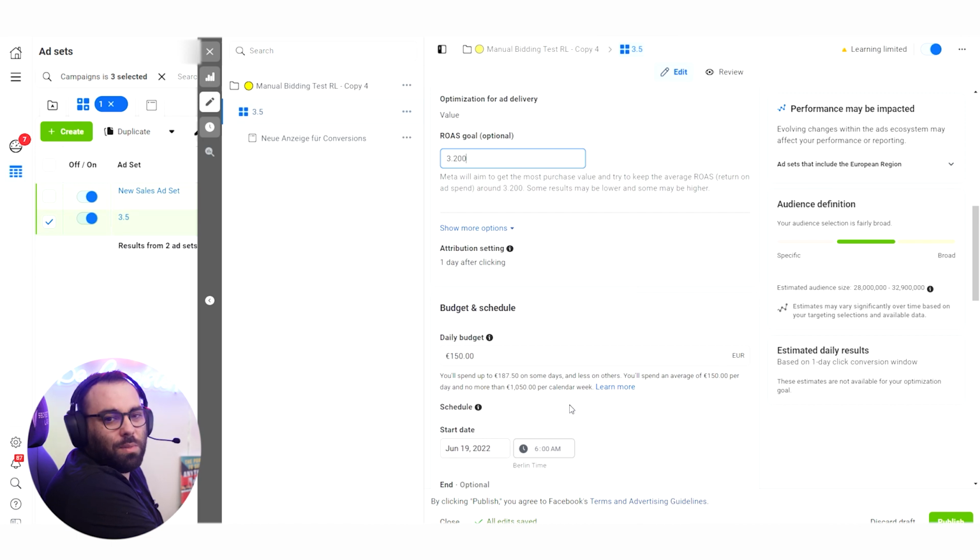I wouldn't go with small budgets with this one, because you know it can spend a lot. You might be lucky and you're going to have something working very well, and you might spend a lot and you might get good profits. On the other hand, you might be unlucky and you might lose money. Super advanced method. I'm not expecting everyone to understand it. I'm not expecting everyone to test it, but still, it's something good to have as knowledge.